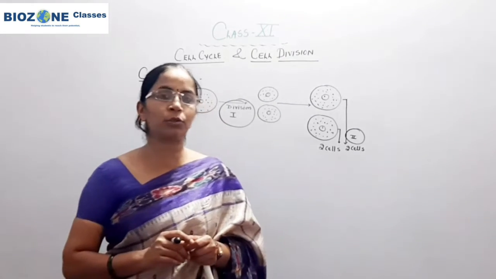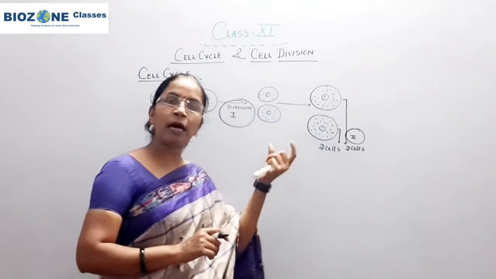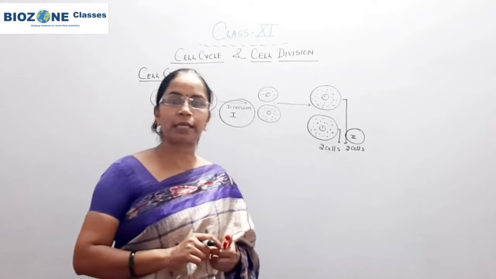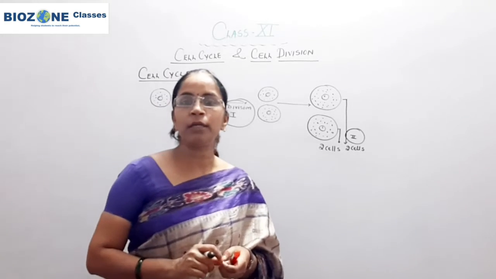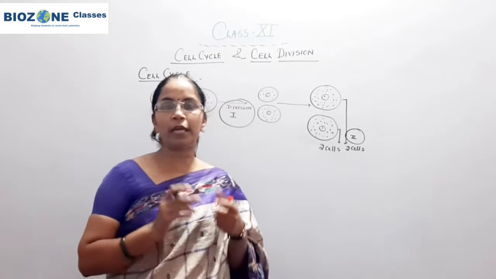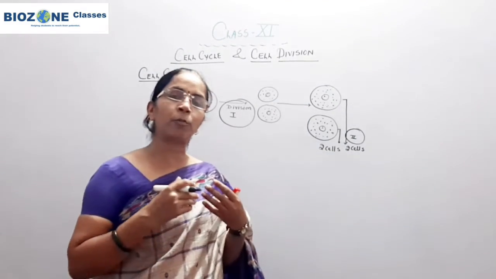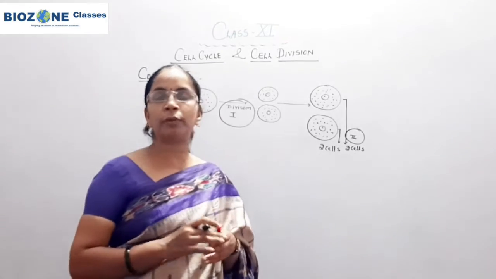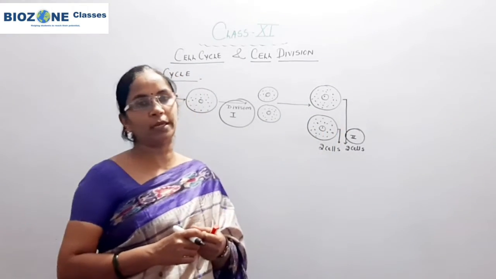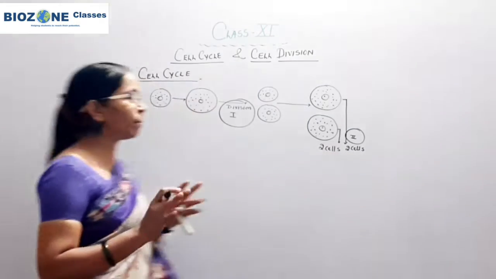So cell cycle means the regular events take place in a prescribed manner and are responsible for the division of the cell. When the division of the cell takes place, at that time the synthesis of genome takes place. Genome means the haploid content of DNA. So the synthesis of genome takes place, and the cytoplasmic content or constituents of the cell also increase, that's why we say the karyoplasmic and cytoplasmic ratio increases, and after that the cell proceeds to division. So this is the simple definition.